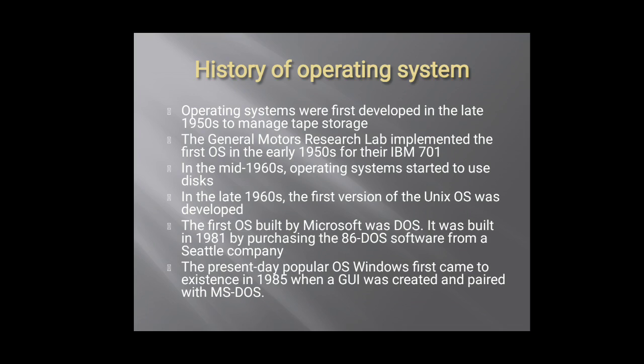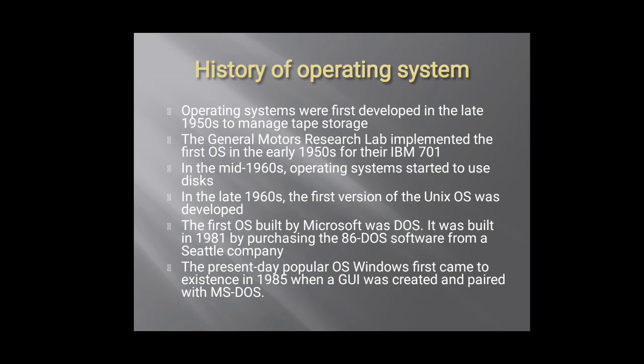It was built in 1981 by purchasing the 86-bit DOS software from the Seattle company. So in 1981, Microsoft built its first OS, named DOS, that is, disk operating system.